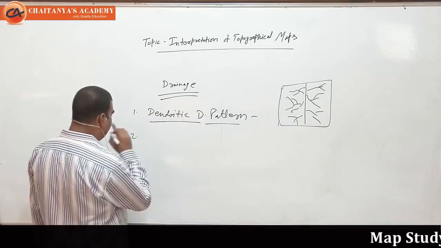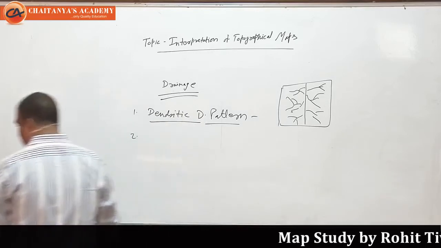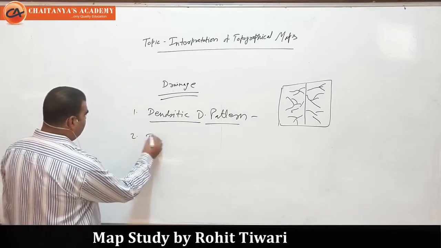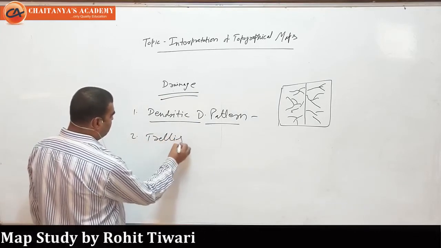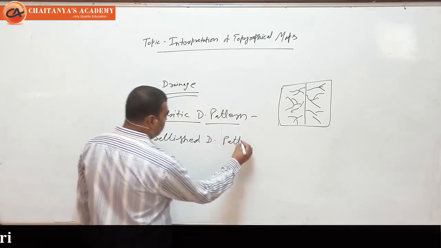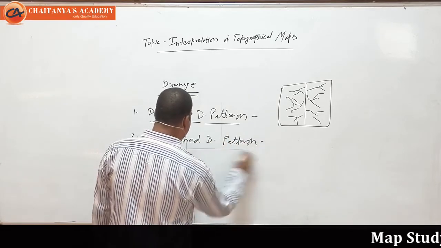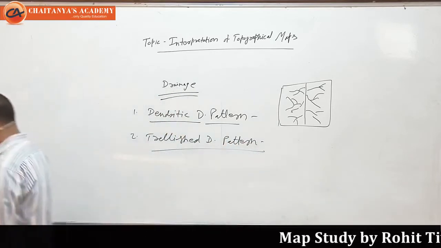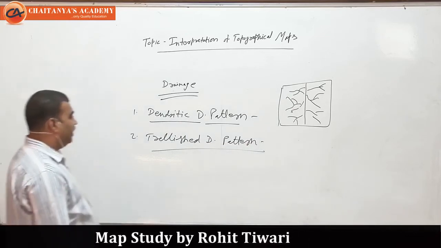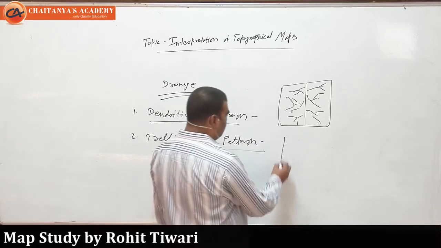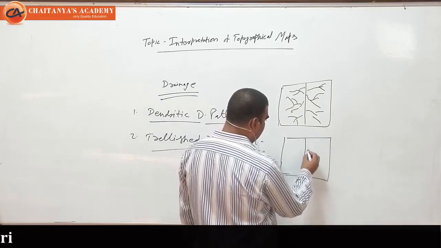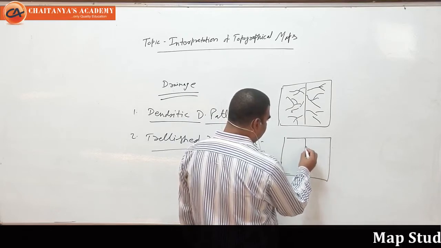The next is the trellis drainage pattern. In the trellis drainage pattern, the tributaries or streams join the main river at 90 degree.